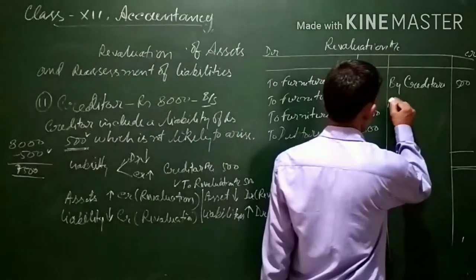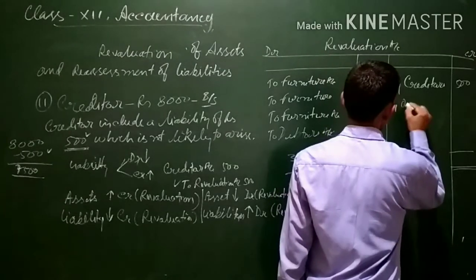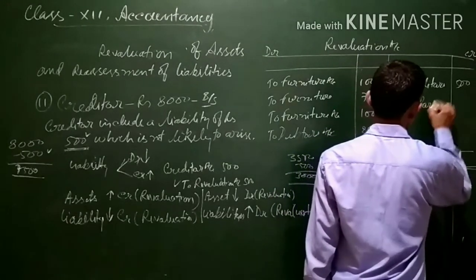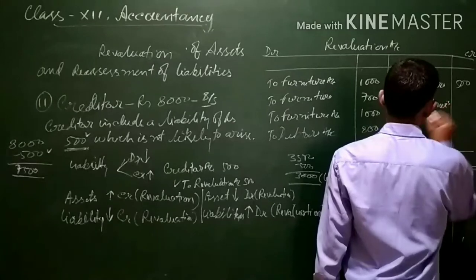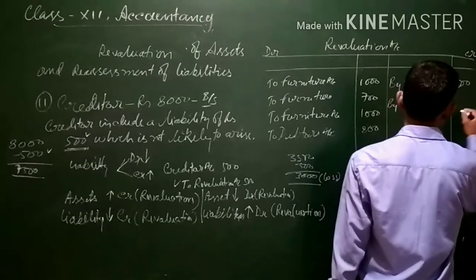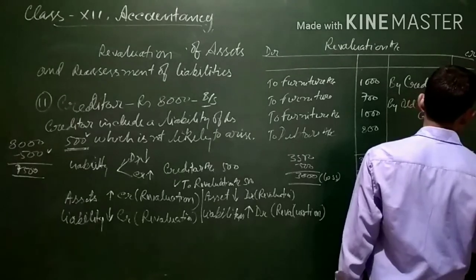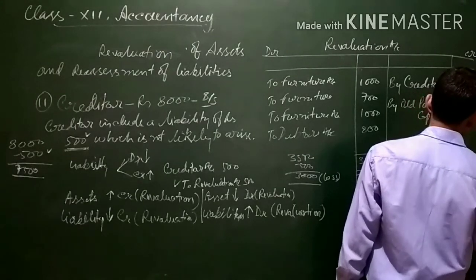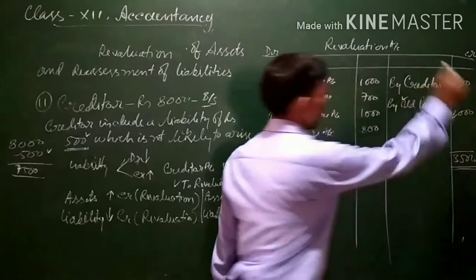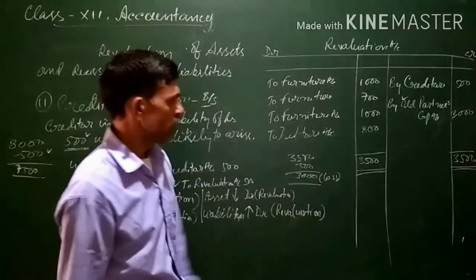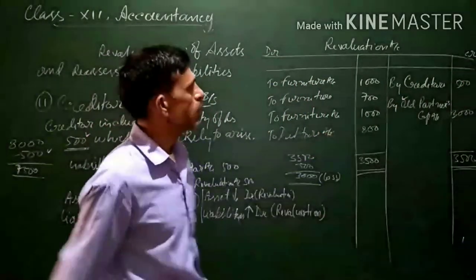Here we will write by old partners' capital account. 3,000 will be transferred to the old partners' capital account in their profit sharing ratio. This is the revaluation account.